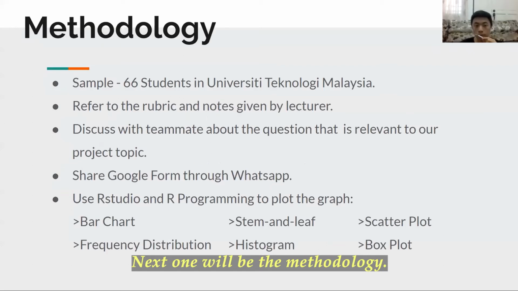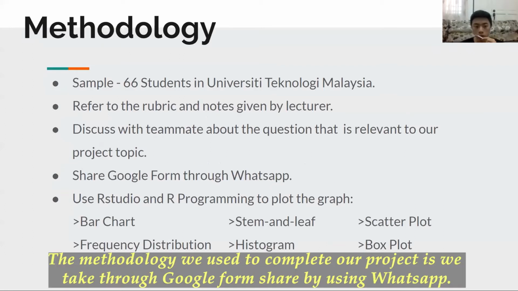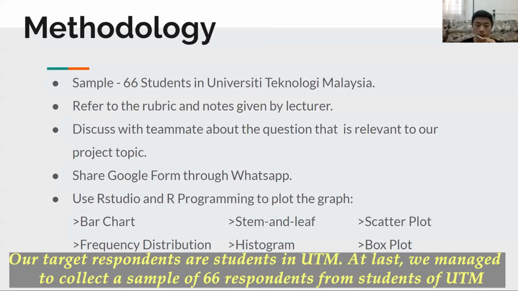Next one will be the methodology. The methodology we use to complete our project is we collect data through a Google Form shared by using WhatsApp. Our target respondents are students in UTM. At last, we managed to collect a sample of 66 respondents from students of UTM.